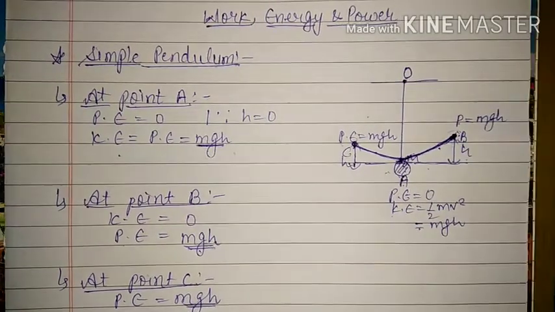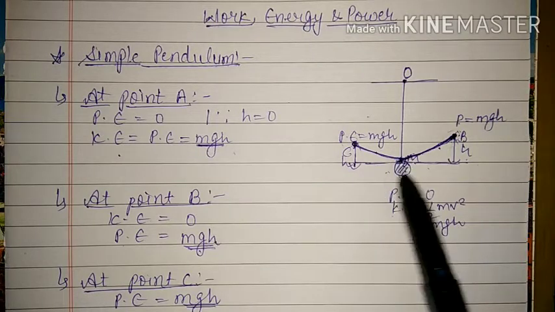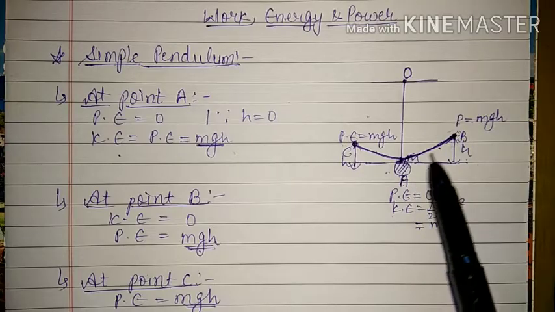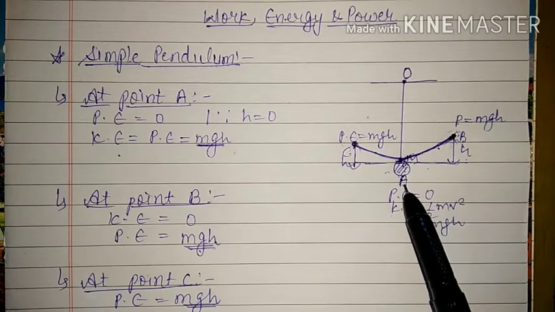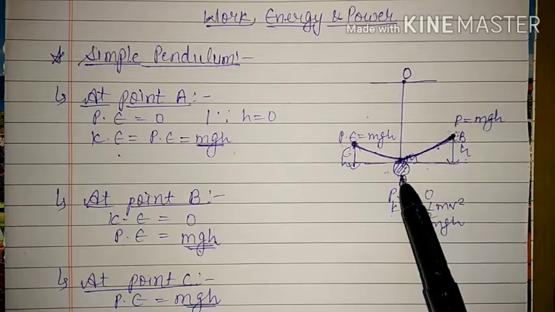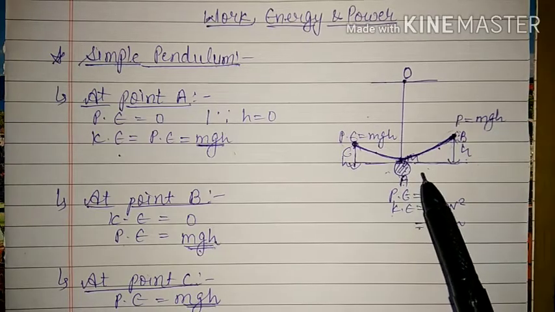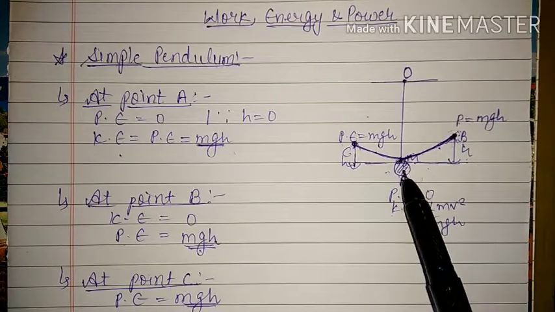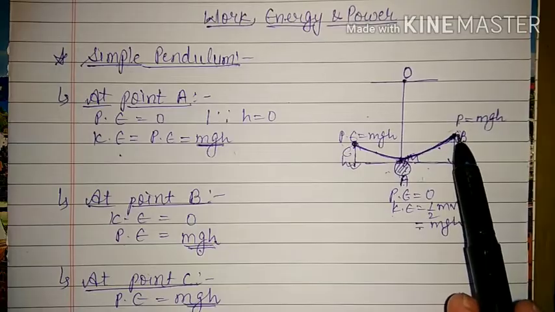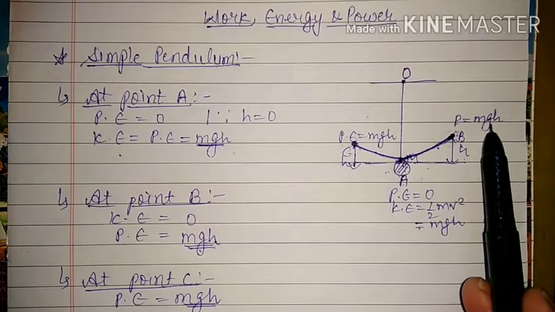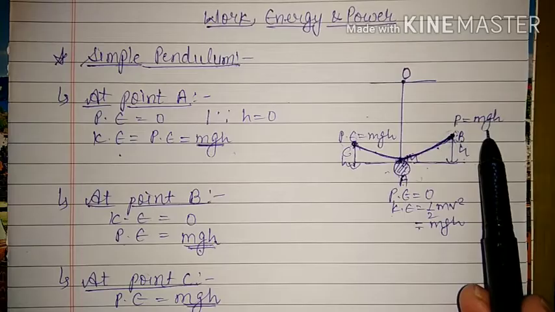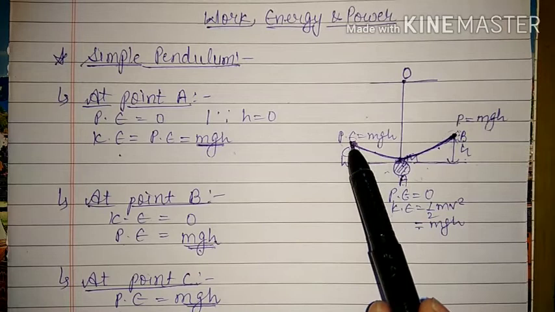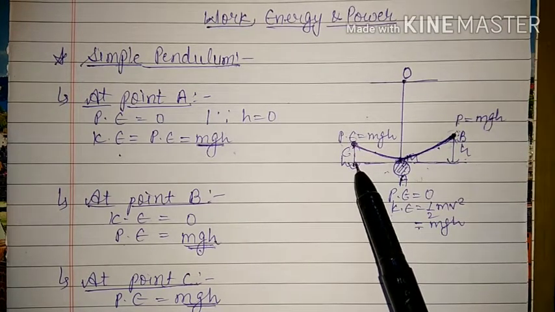First thing. Second thing, we are not talking about the initial condition. We are talking about when we have displaced the body. After displacement, what is happening? We are saying that at the mean position, the whole mechanical energy of the bob is in the form of kinetic energy only. It is not having potential energy because height is 0. Similarly, at point B, it is having all its energy in the form of potential energy only, but its kinetic energy is 0 here. Similarly, at C also, due to height, it will have only potential energy and the kinetic energy will be again 0.